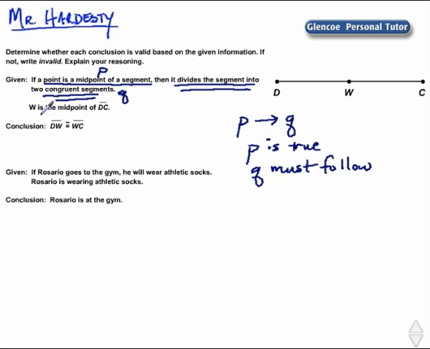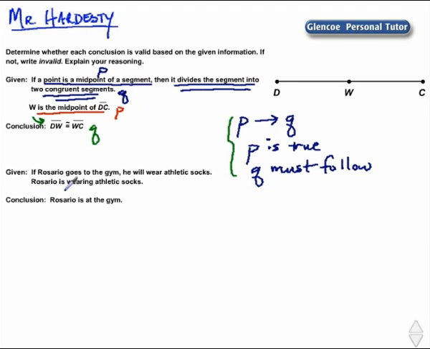The next statement, W is the midpoint of DC, is a specific way for this problem to reinforce the hypothesis. That is, a point is a midpoint of a segment, and in this statement we say W is the midpoint of segment DC. So P is true and has been reinforced. Then Q must follow. The conclusion is that the two segments are congruent, which in our original if-then divides the segment into two congruent segments. So detachment is valid in this situation because we have followed the logical order.